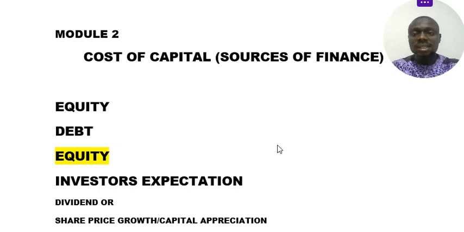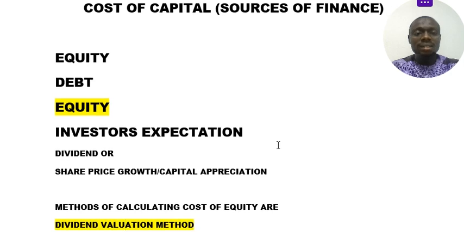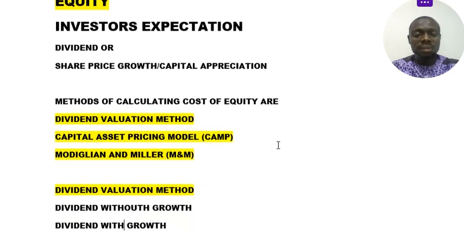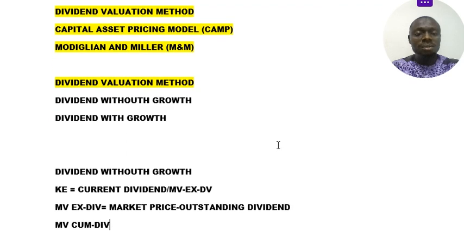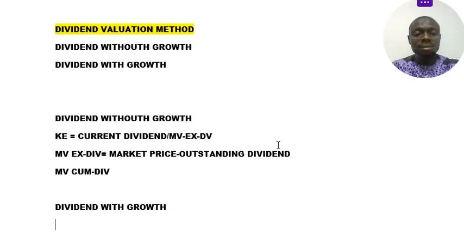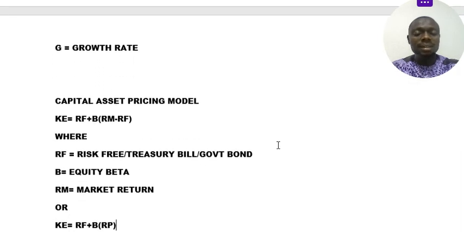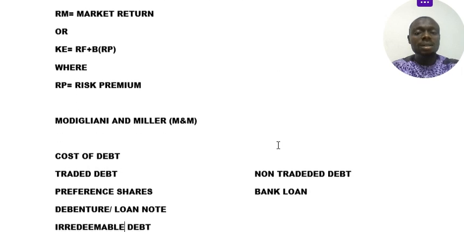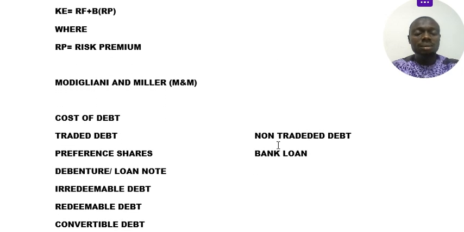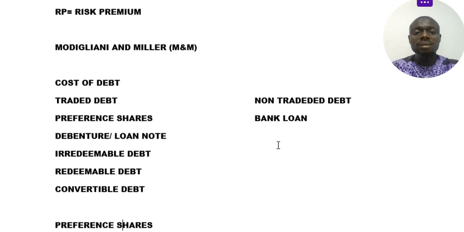In my previous video, I explained cost of equity and some part of cost of debt. Please go back to the previous video so that you can understand better. In today's class, we'll be talking about the cost of debt, of which in my previous video I've also explained the traded debt and non-traded debt.